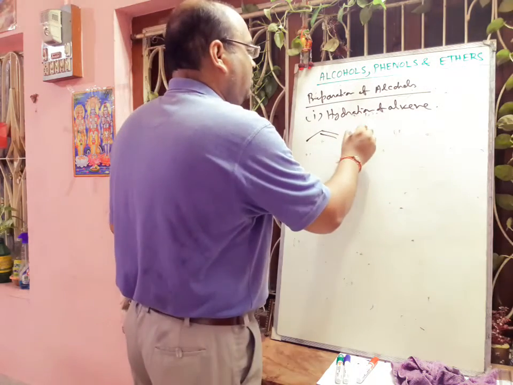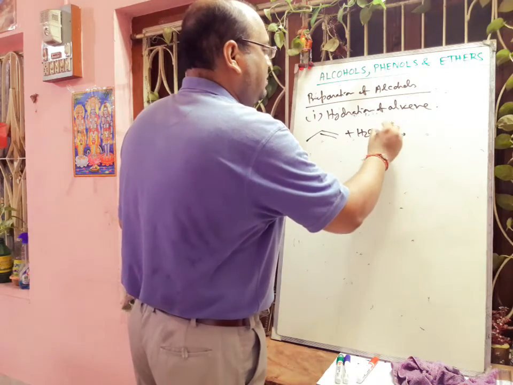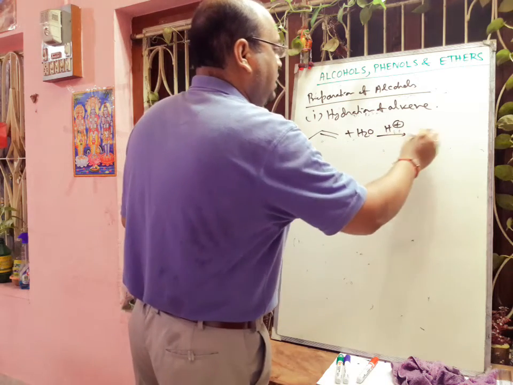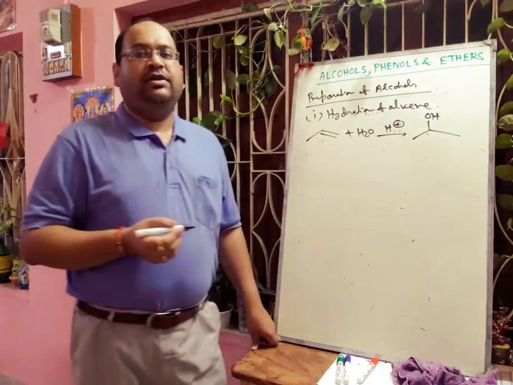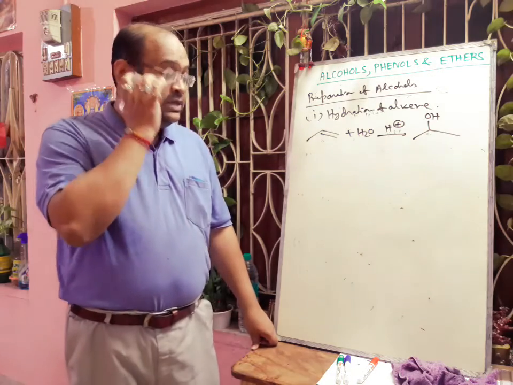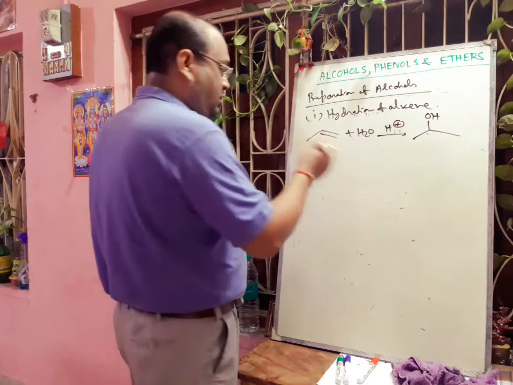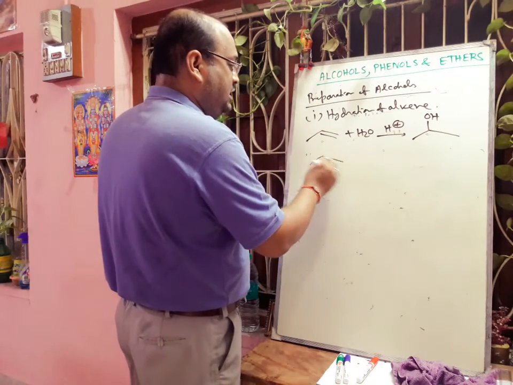Here if we give water in presence of acid, then there will be formation of alcohol. This is according to the Markovnikov addition rule, because if we draw the mechanism, then you can easily understand.